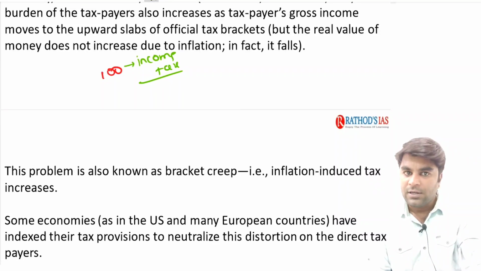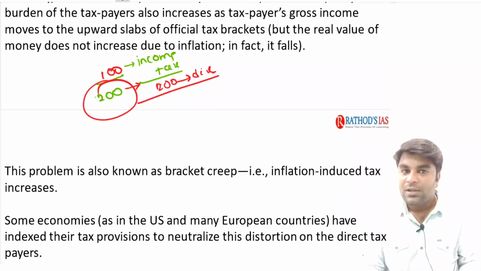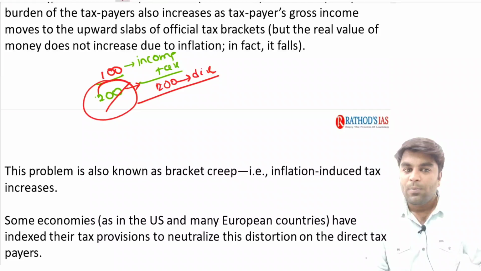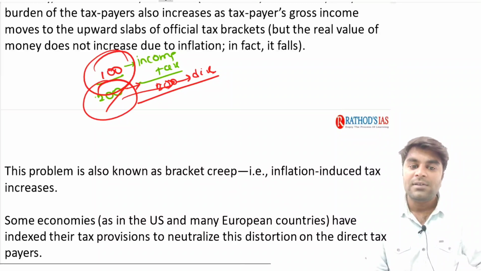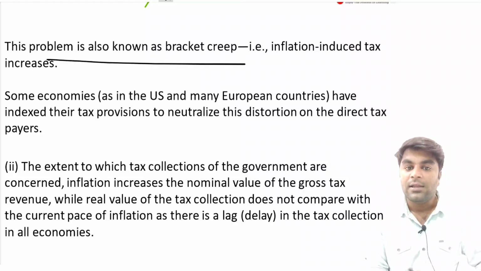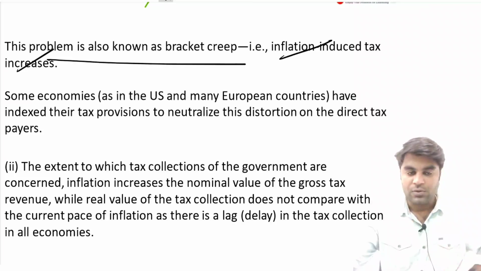Now all of a sudden there is inflation. With the inflation, this person's salary needs to increase. Say for example, the salary is increased to 200. Now what happens in such a situation? The person who is earning an income of 200 comes under the ambit of direct tax. Originally the real amount that he gets has not increased, because this 200 is very much required to purchase the same old goods, but he is now coming under the direct tax ambit. In such a way, the people who are paying direct taxes are also going to get affected. This problem is known as bracket creep, that is, inflation-induced tax increases. Right? I hope you understood it.